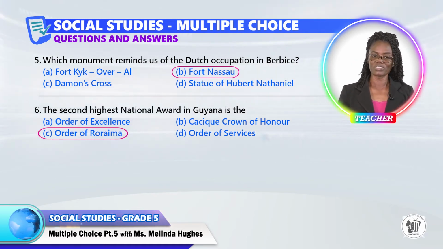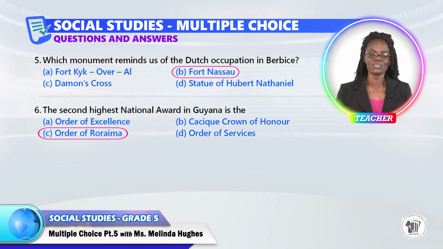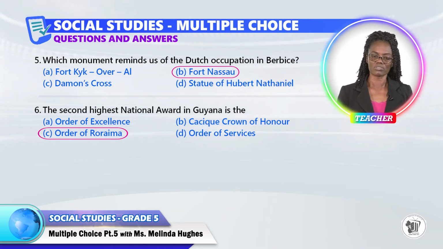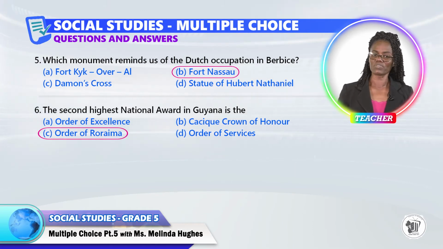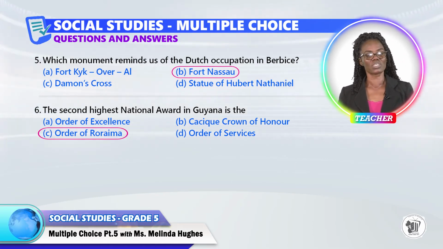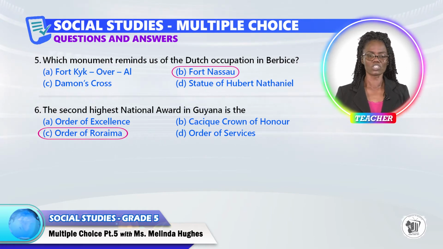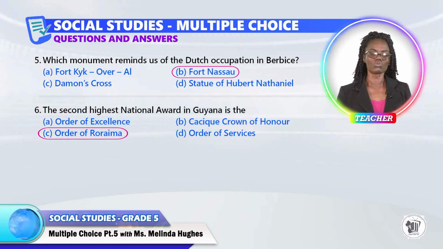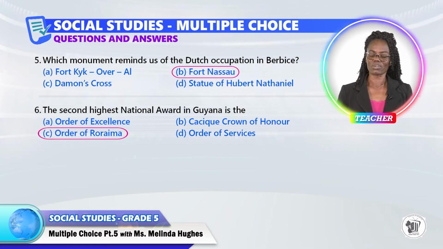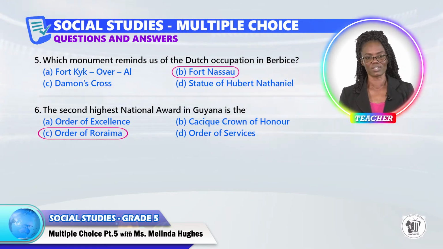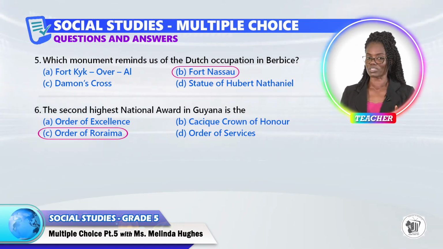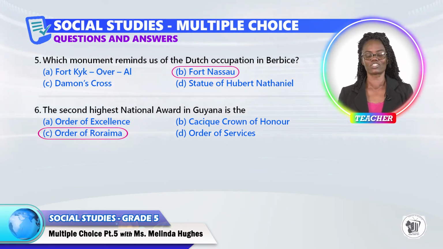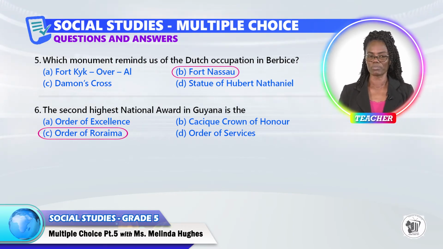In the Order of Service, there are 3 grades. And then there are national awards that fit those who belong to the military. Those are the Military Service Star and the Military Service Medal. Then we have those that are given to police officers or prison officers or those who do firefighting. Those are called the Disciplinary Service Stars. So boys and girls, those are the national awards of Guyana. But for this question, the second highest is at the letter C, the Order of Roraima.